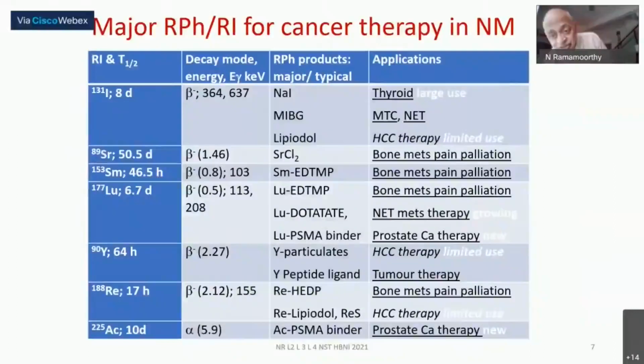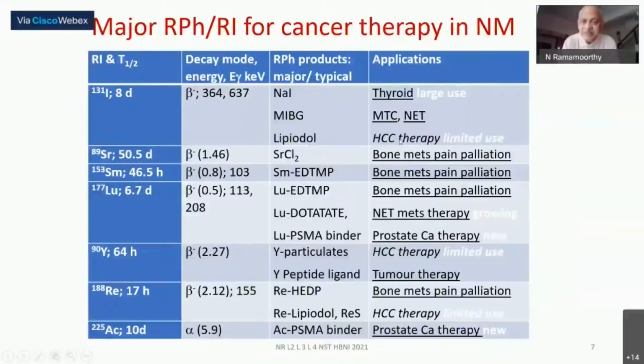Now, this is a list just to show what are all the various major therapies that, particularly in the cancer setting, nuclear medicine radiopharmaceuticals give. This is almost like a summing up of the individual slides which we saw. We had 2 slides on the thyroid with iodine. Then we had 2 slides on bone metastases pain palliation. We now saw the neuroendocrine pancreatic cancer type of thing and the prostate cancer also. I have just now told you. These are all the few things which are listed.